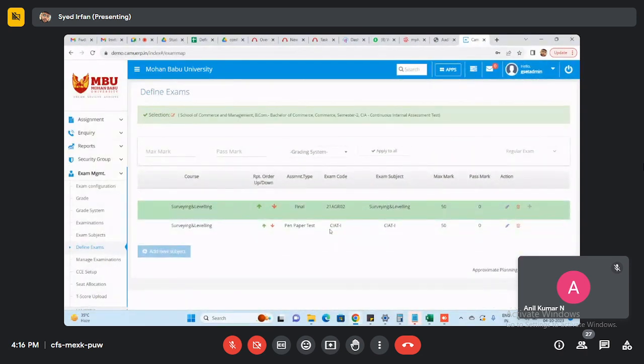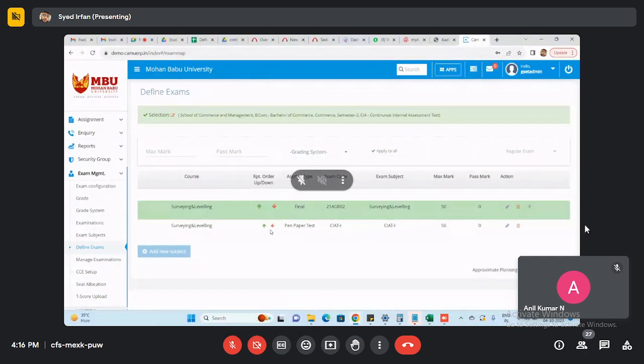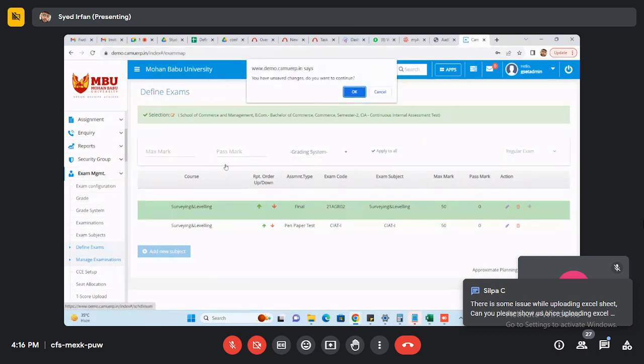I just mentioned only one subject here. If you have mapped multiple subjects for that examination, all the subjects will come here. For now, I mentioned only one paper, for the subject surveying and leveling. Once we complete defining the exam, the next process is manage examination.